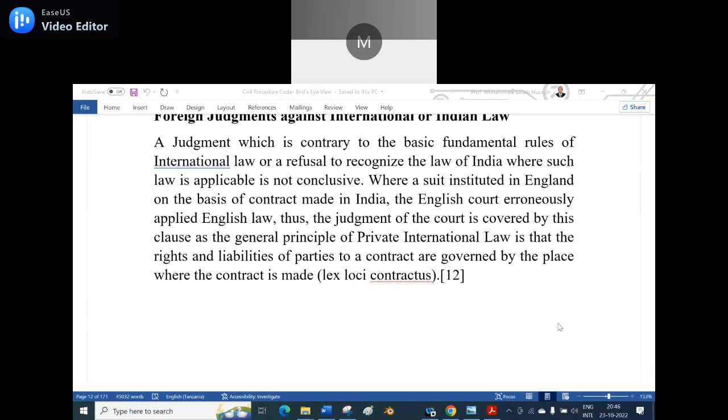The general principle of private international law is that the rights and liabilities of the parties to a contract are governed by the place where the contract is made. See, I told you earlier, lex loci contractus: where the contract is completed, where it is made, where it is signed. That is the connecting factor. What is the connecting factor here?